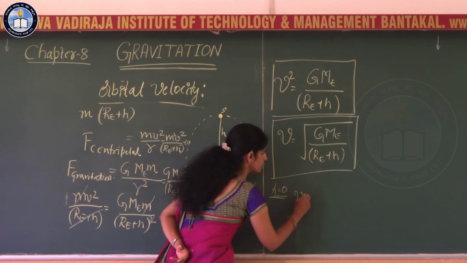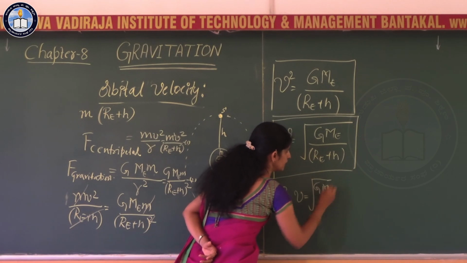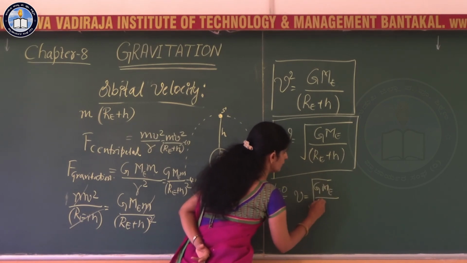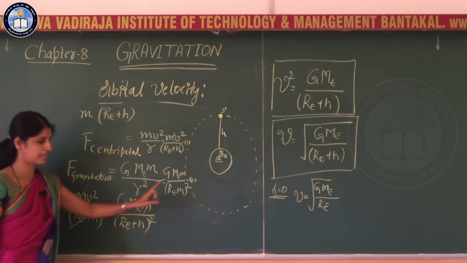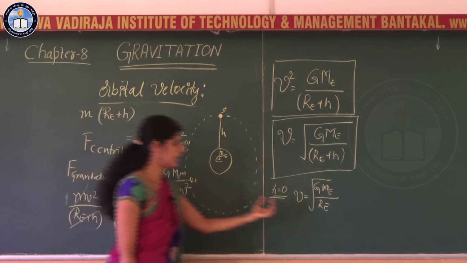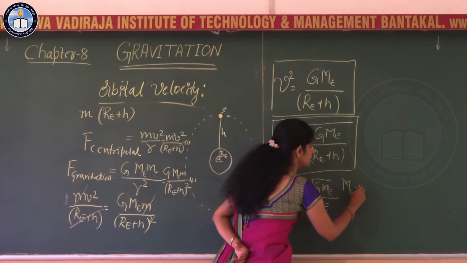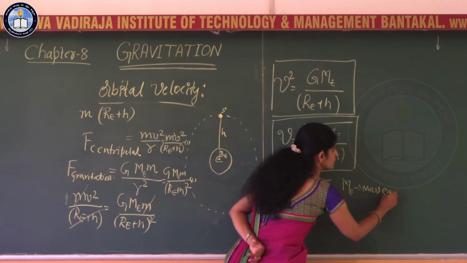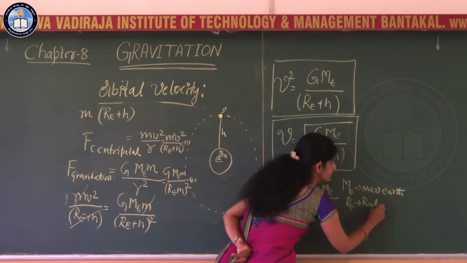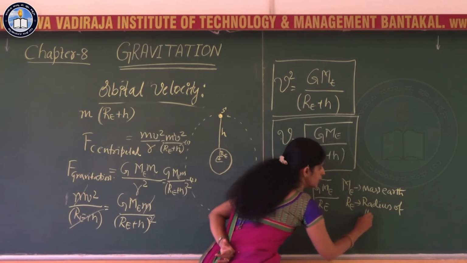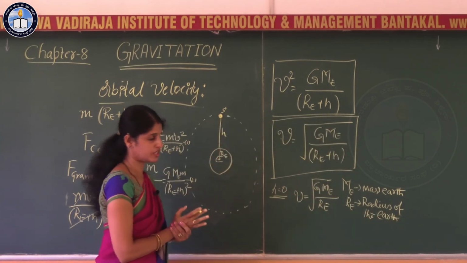At that time what you can write for v, that is square root of G ME divided by RE. Here ME is the mass of the earth, G is the gravitational constant and RE is the radius of the earth.